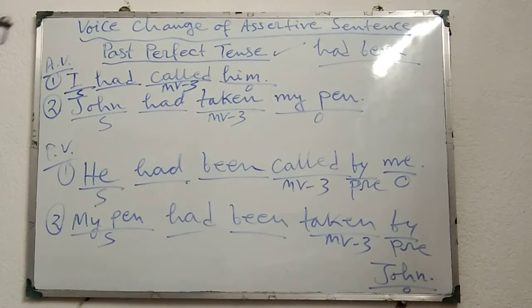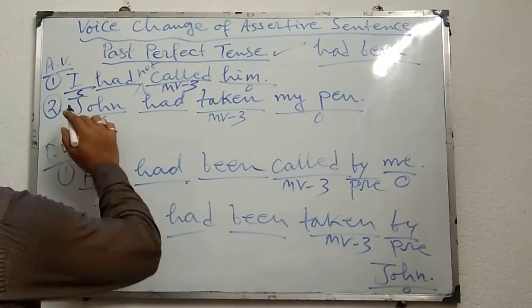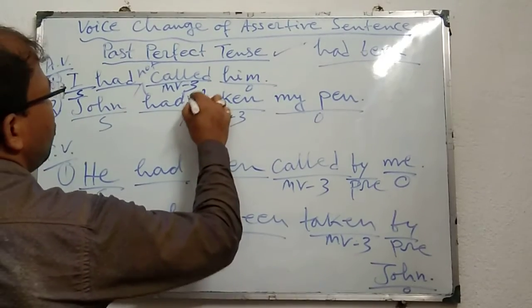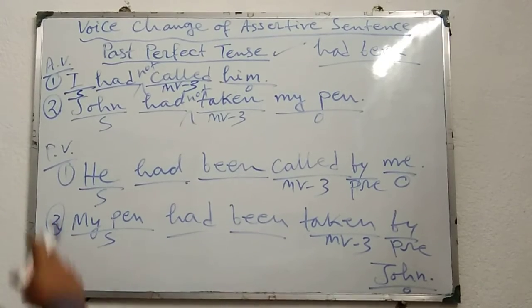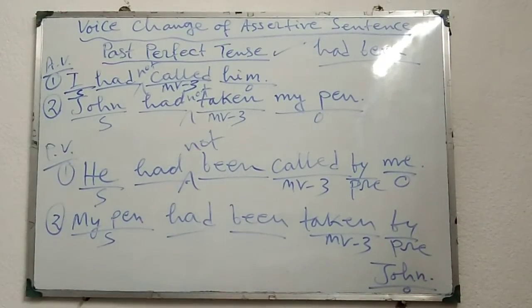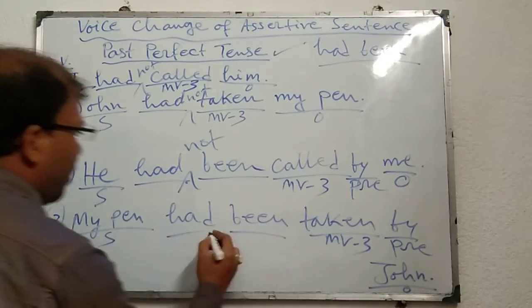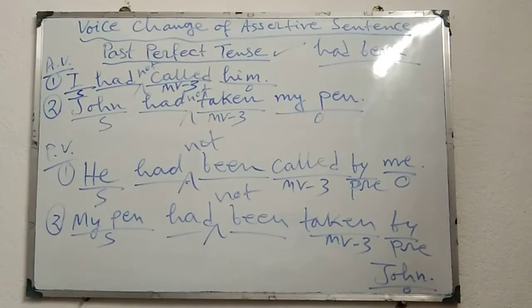That means if the sentence is I had not called him, or John had not taken my pen, then in passive voice: he had not been called by me. My pen had not been taken by John.